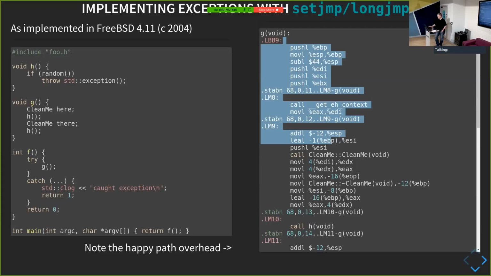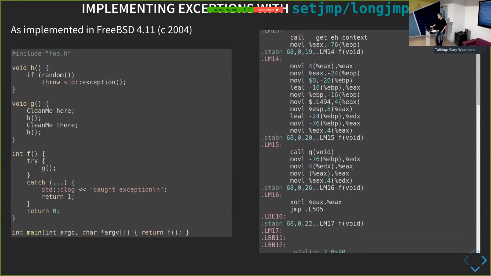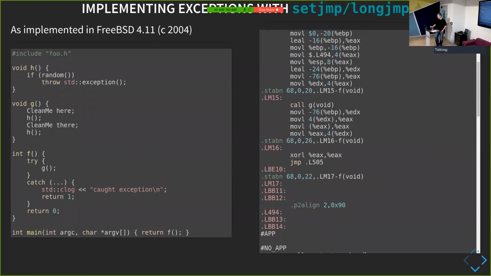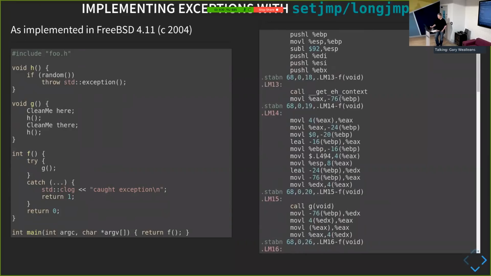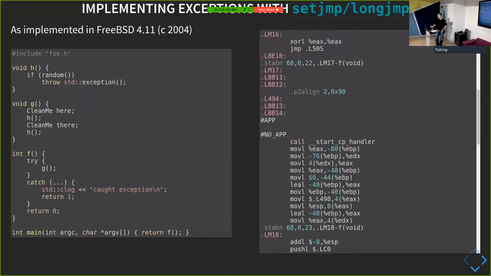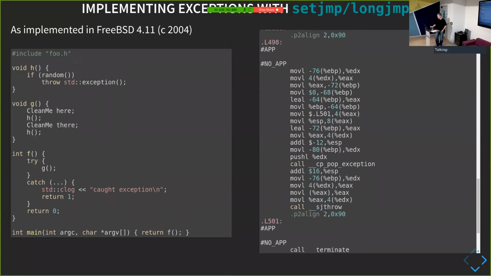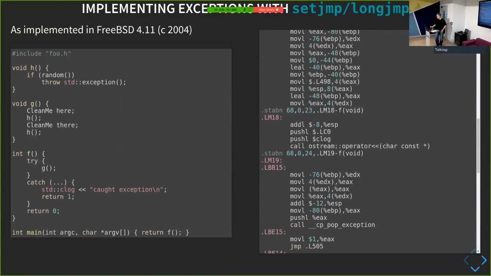Okay. Our function that throws the exception, again, I don't want to get too involved in what it's actually doing, but we can see a little bit later on in it, before it actually calls this G function, that it gets hold of this value here, which is just a label. And if we look at this label down below, L494, just further down again, let me try and find that label again.